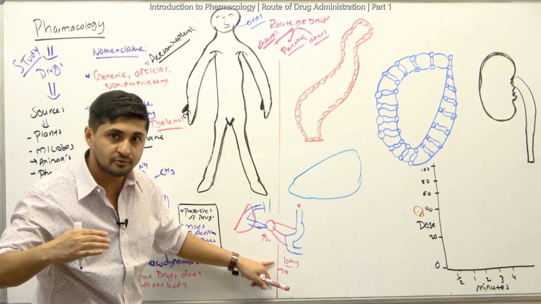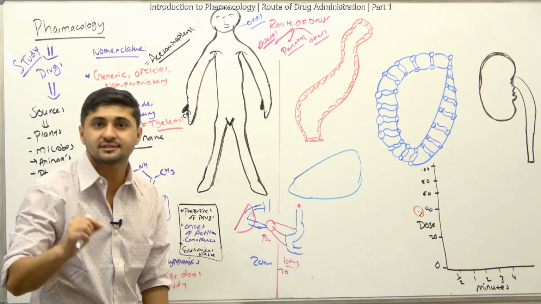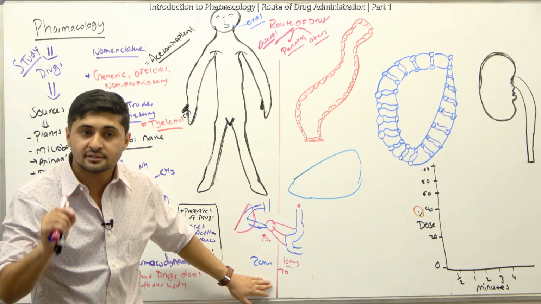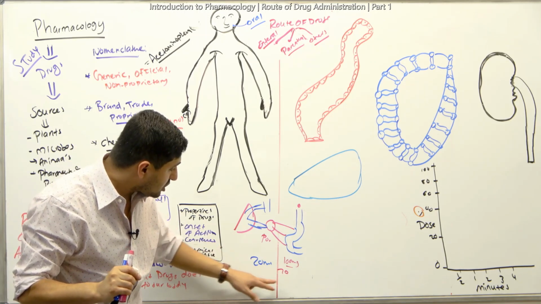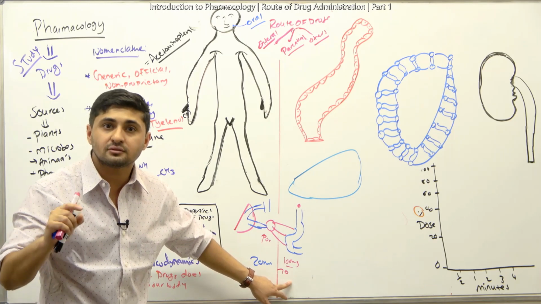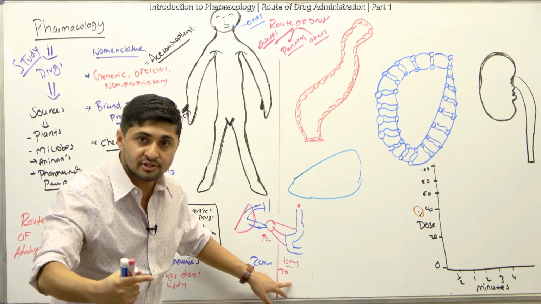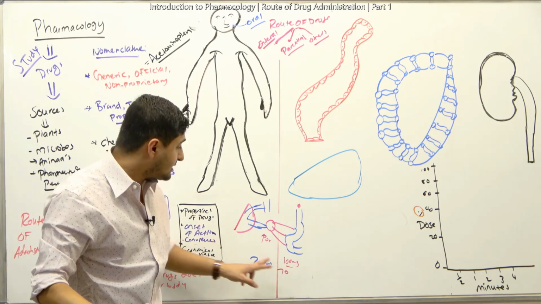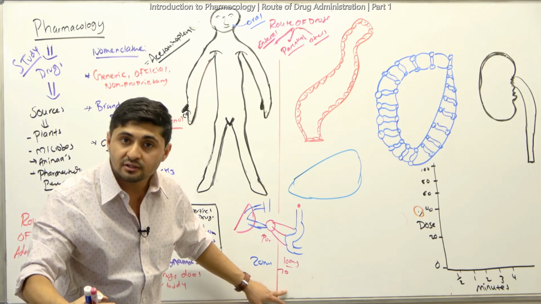You don't want to forget that too. So maybe only 20 milligrams of this aspirin reaches systemic circulation. The rest of the drug went through a process called biotransformation, which means it got metabolized by the liver enzymes and became inactive, so we cannot use that drug, right?